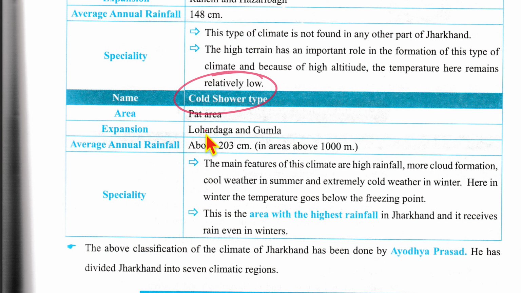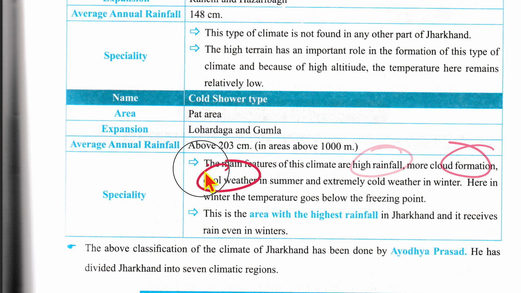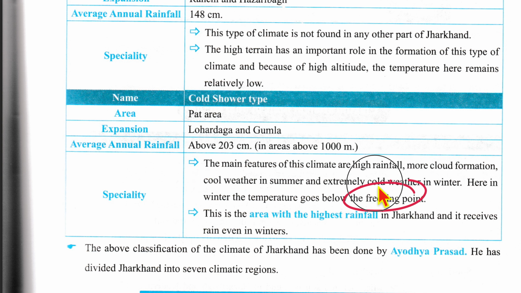Now, cold shower type, our area would be the Pat region, expanse would be Lohardaga and Gumla. Average rainfall would be 203 centimeters in areas above 1,000 meters. Now, the main features of this climate are high rainfall, more cloud formation, cold weather in summer, and extremely cold weather in winter. Here in winter, the temperature goes below the freezing point. This is the area with highest rainfall in Jharkhand and receives rain even in winters.